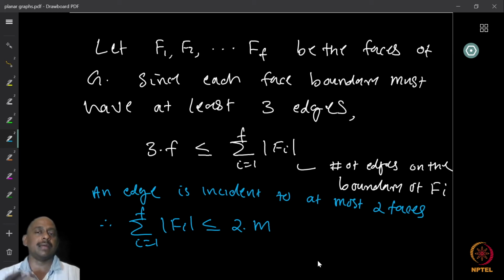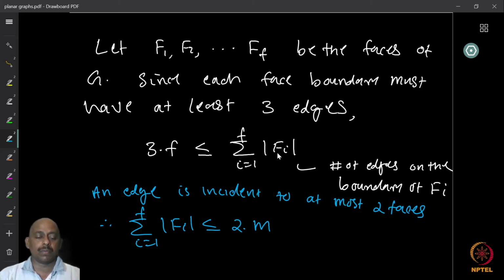The length of a face is the number of edges in its boundary, denoted by mod fi. So the summation for i equal to 1 to f of the length of fi, for each fi it is at least 3, will be greater than or equal to 3f.